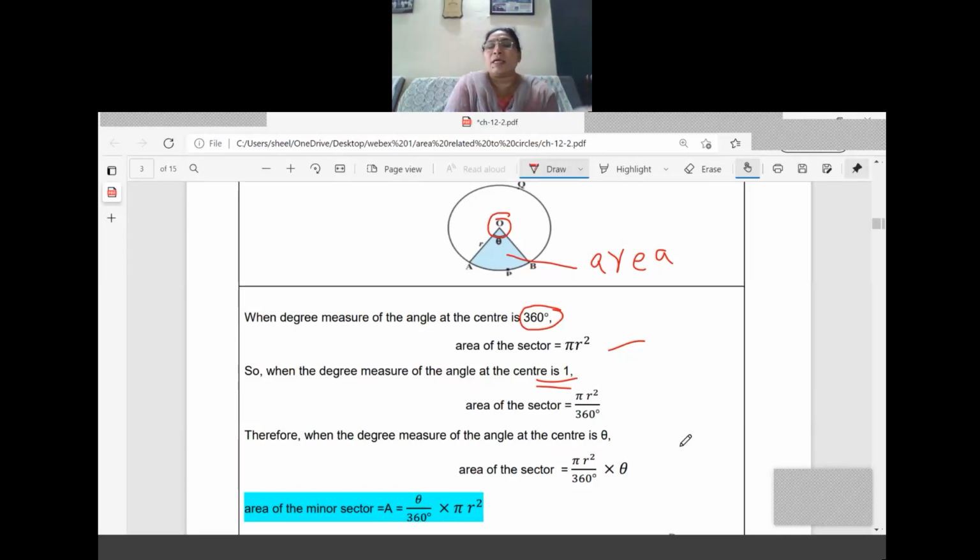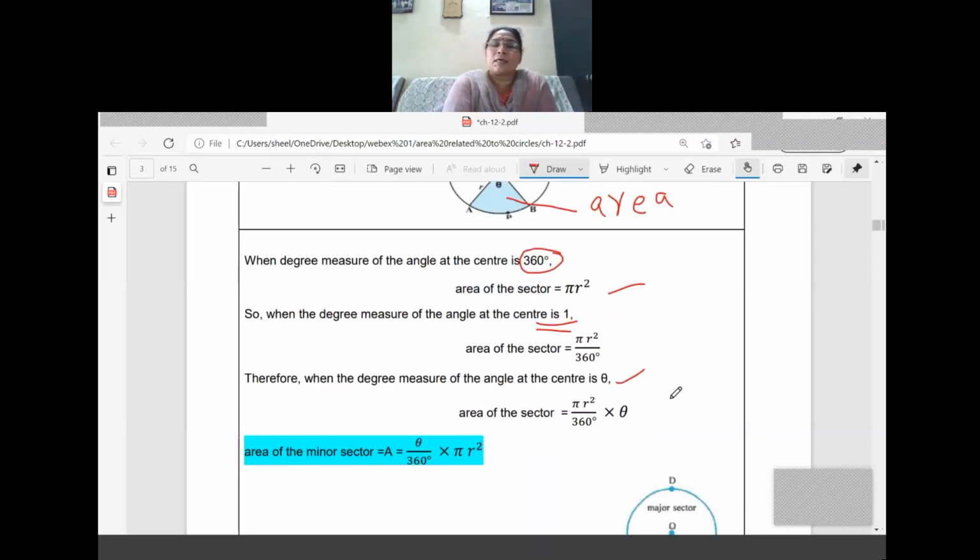Now what is the next step? We have to make the general form. So this time we take the central angle as theta. So what is the area of the sector? The area of the sector is equal to pi r square by 360, that is for 1 degree. It should be multiplied with the angle, that is theta. So for easy learning, we arrange it in a different way: theta by 360 into pi r square.